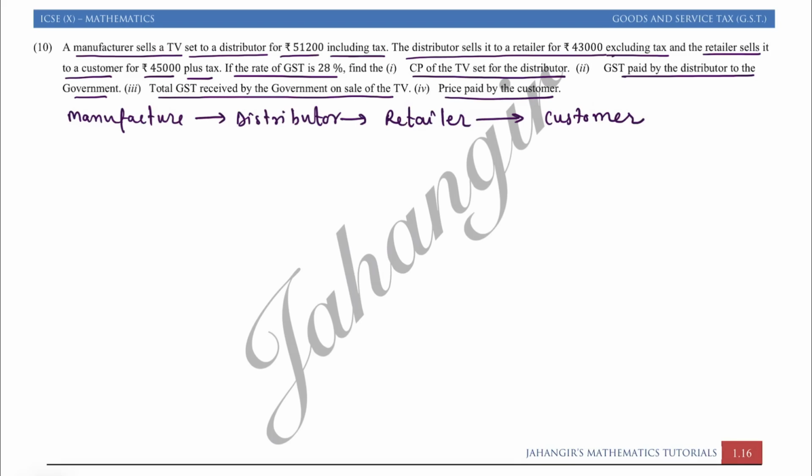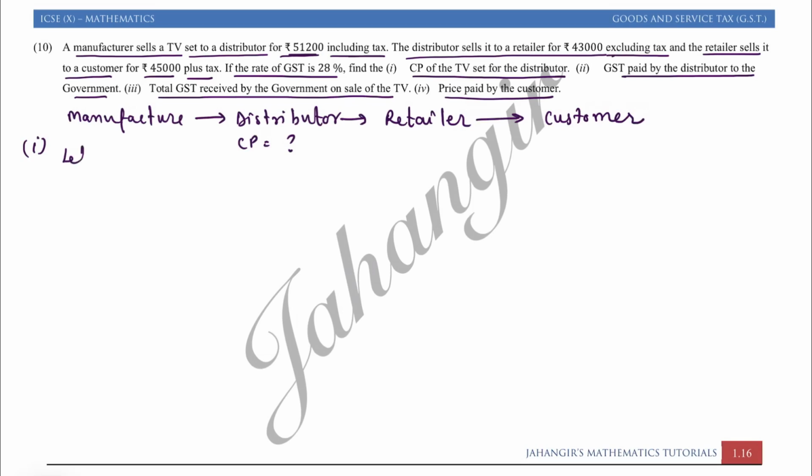For the first part, what we want is the cost price of the TV set for the distributor. We want this CP, so that will be the SP of the manufacturer. But the manufacturer sells the TV set to the distributor for rupees 51,200 including the tax. Means 51,200 is including the tax.